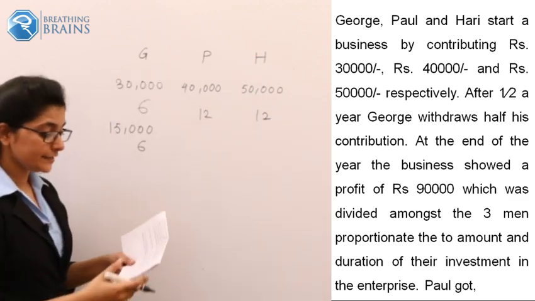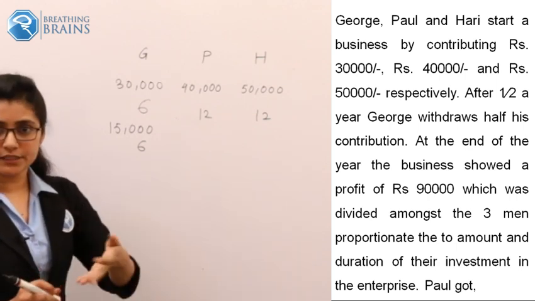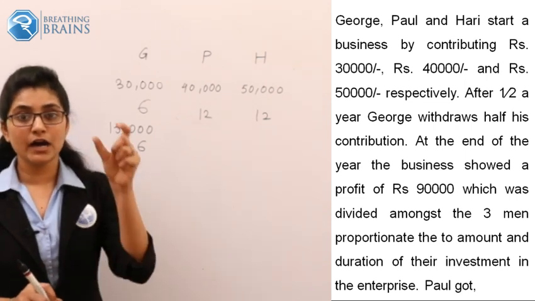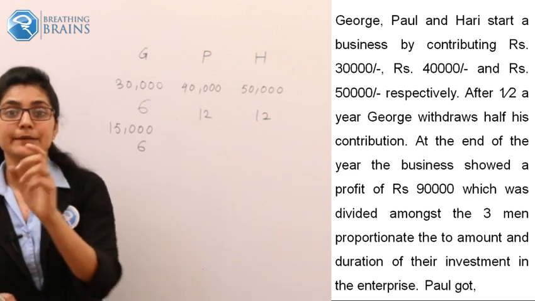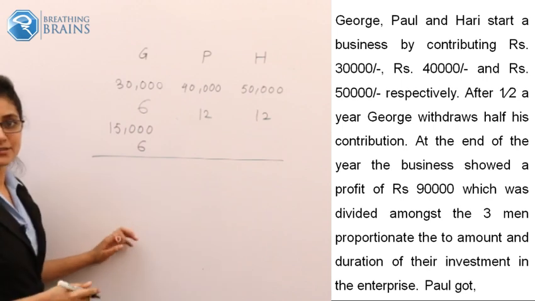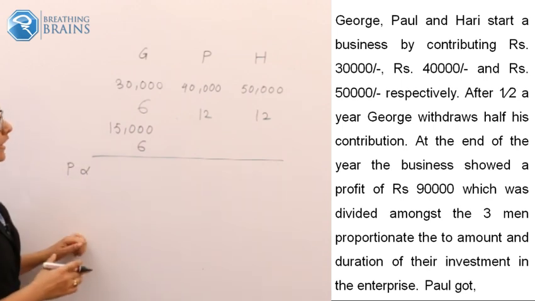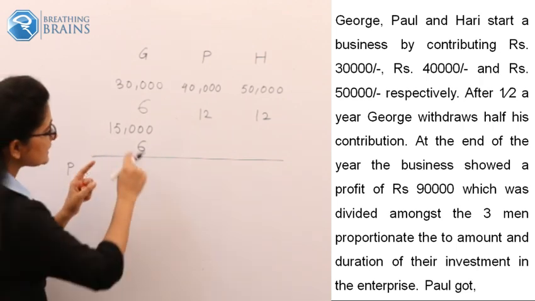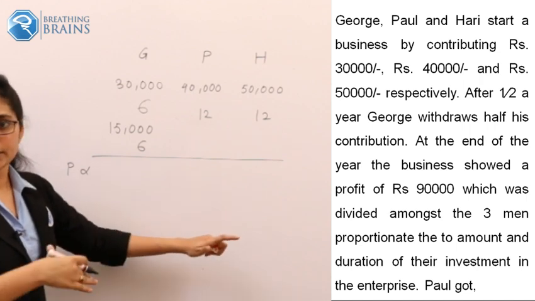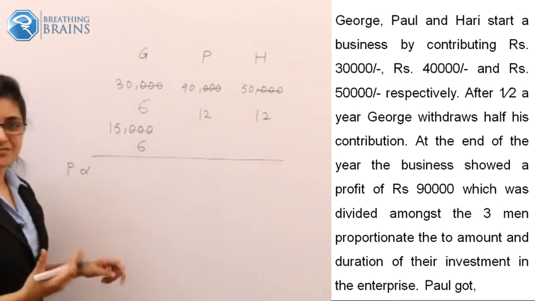What ratio the profit gets distributed by, that we have to find out. And as we know, it is clearly given that the profit gets distributed among them proportional to the amount invested and the time invested. Okay, so please watch carefully right now. This is very important. What should be the profit ratio? When we are calculating the ratio, these three zeros are going to cancel. So right now we will cancel these three zeros as we are calculating the ratio.